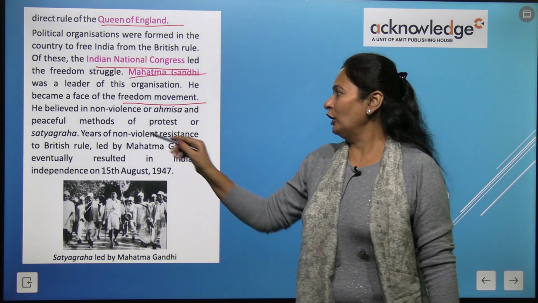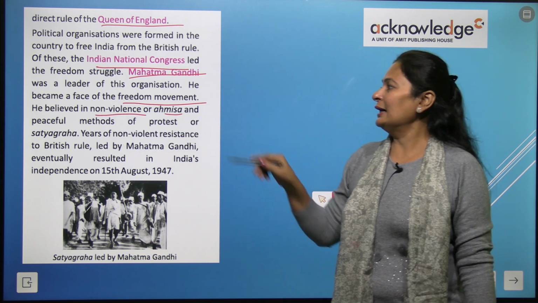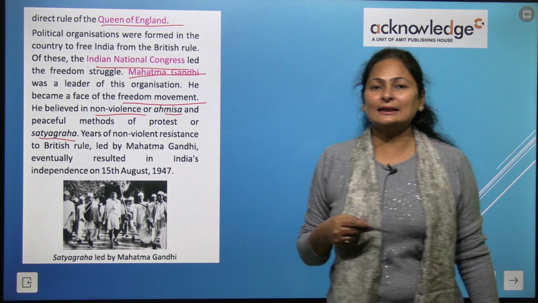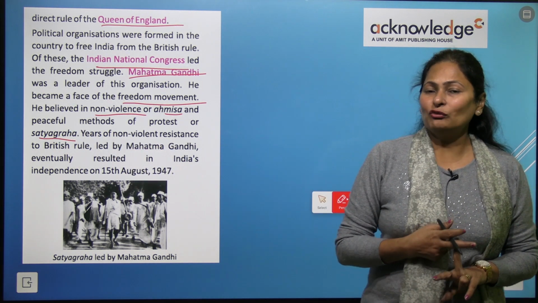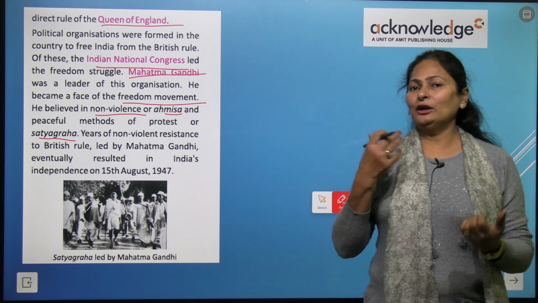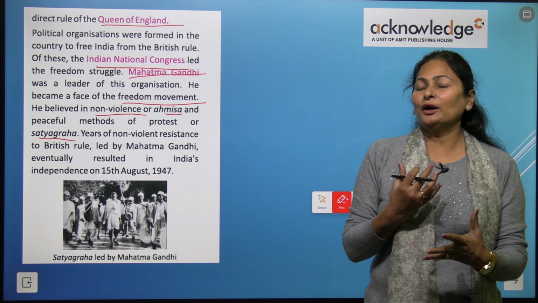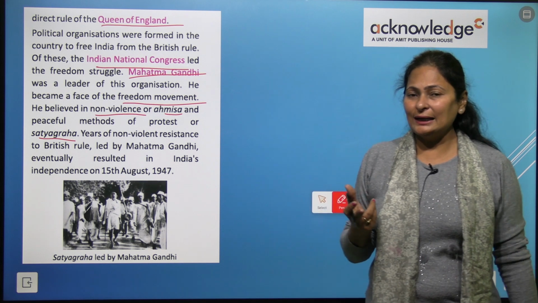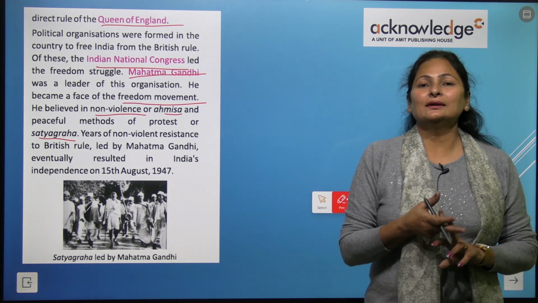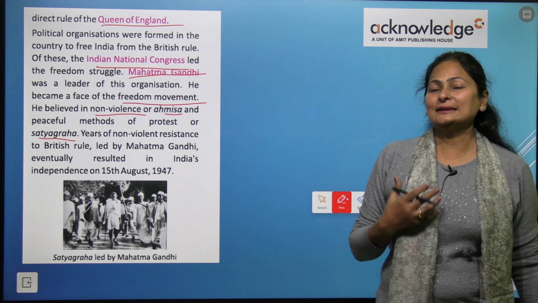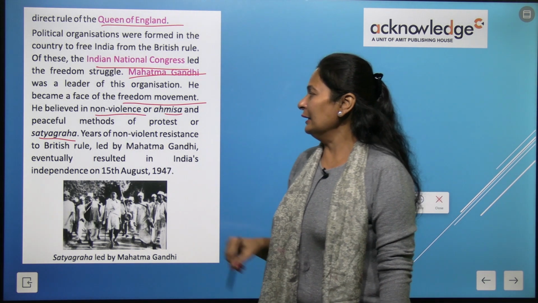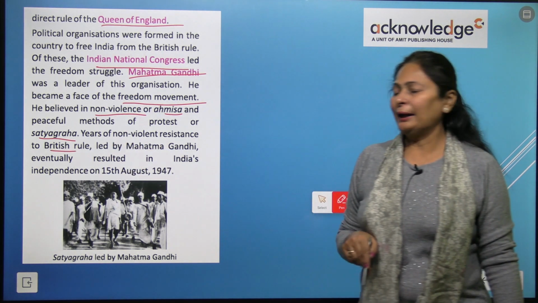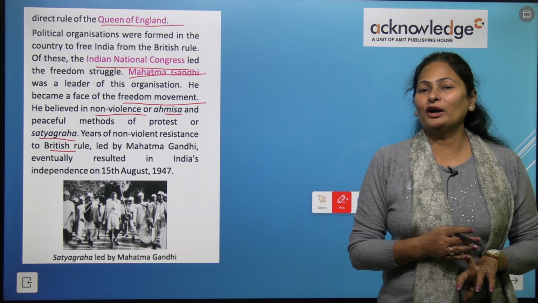He believed in non-violence or ahimsa and peaceful methods of protest, or we call it satyagraha. He was against violence and that is why he opted for the way of non-violence, right? And this is called ahimsa, the peaceful method he opted for to protest against the British. Years of non-violent resistance to British rule led by Mahatma Gandhi and eventually what happened?